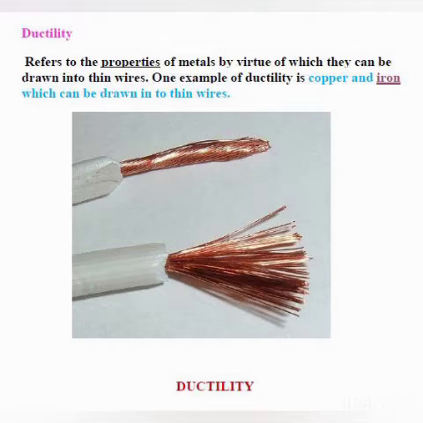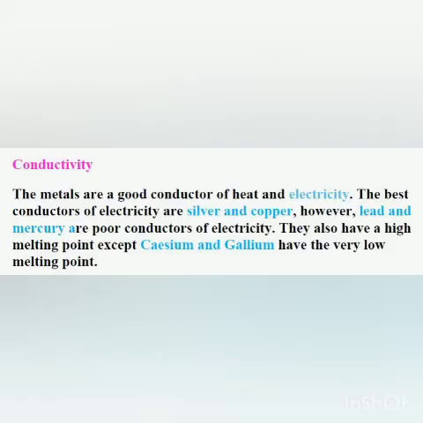Okay. Now children, conductivity. What do you mean by conductivity? To conduct. Conductivity means to allow the passage of anything. The metals are good conductors of heat and electricity. So what does it mean? That the metals allow heat to pass through them, and they also allow electricity to pass through them.